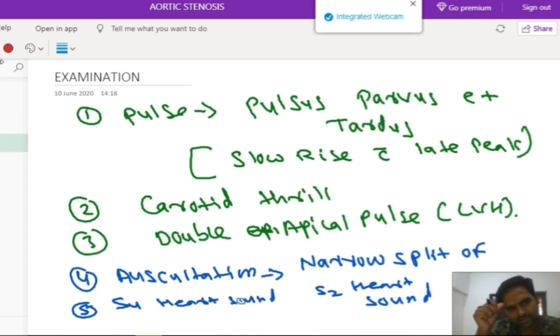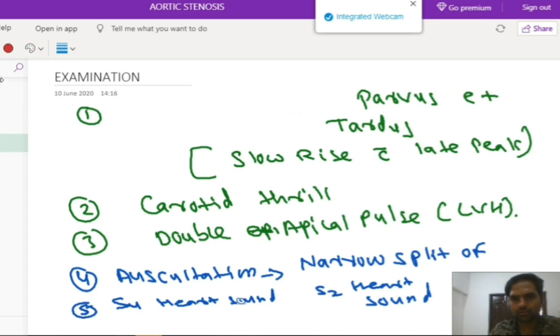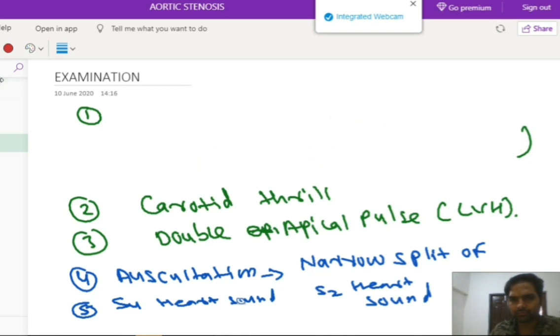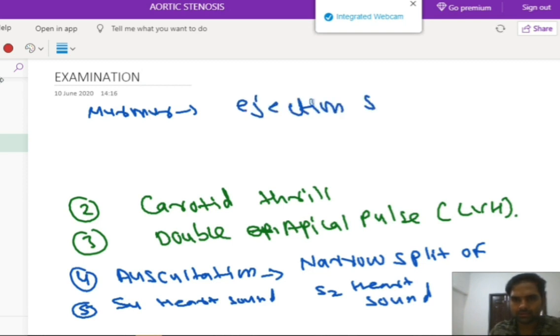Now let's see what kind of murmur we can observe in aortic stenosis. The characteristic murmur we observe is called the ejection systolic murmur.